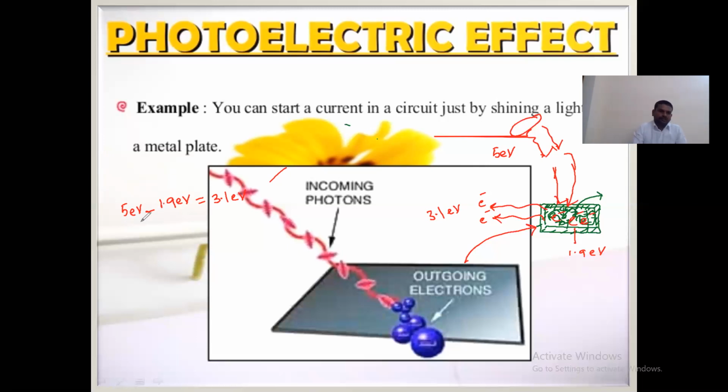So this 5 electron volts I am taking as the photon's energy, minus this 1.9 electron volt, which is the work function, is equal to the kinetic energy of the electrons, and that kinetic energy we call K maximum. Why K maximum? Let us suppose many electrons are emitted from the metal surface, and we consider only those electrons which have the maximum kinetic energy.